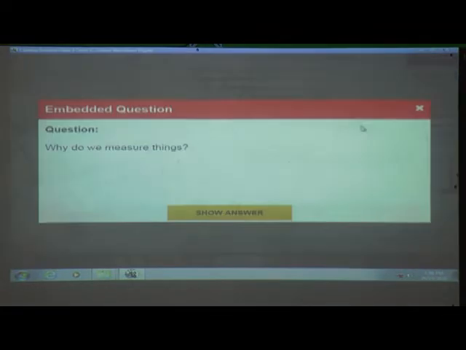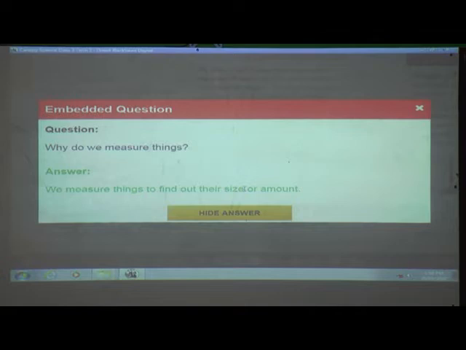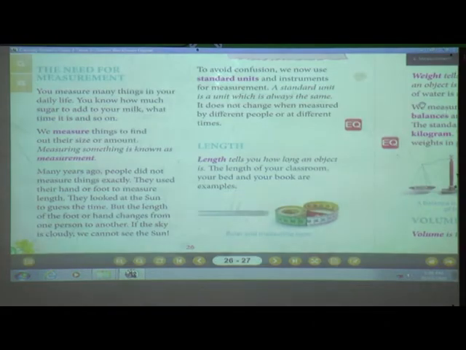Here they have given one question for us. We will see the question. Why do we measure things? Tell me. Now you can tell. I hope you all have understood now. Shall I show you the answer? Yes. See here. We measure things to find out the size or amount. Why do we measure things? We measure things to find out their size or amount. Clear till here? Yes, very good.